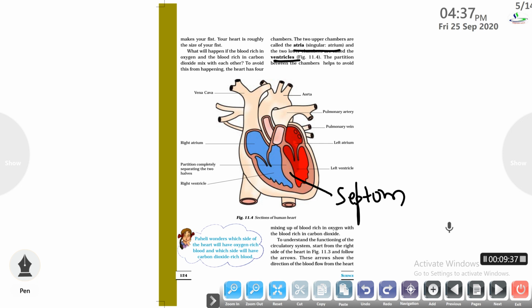Next is the vena cava. It transfers the impure blood to the heart. It collects the impure blood from all the organs of our body and brings it back to the heart. Aorta transfers the pure blood from the left ventricle to all the body parts that are present in our body.